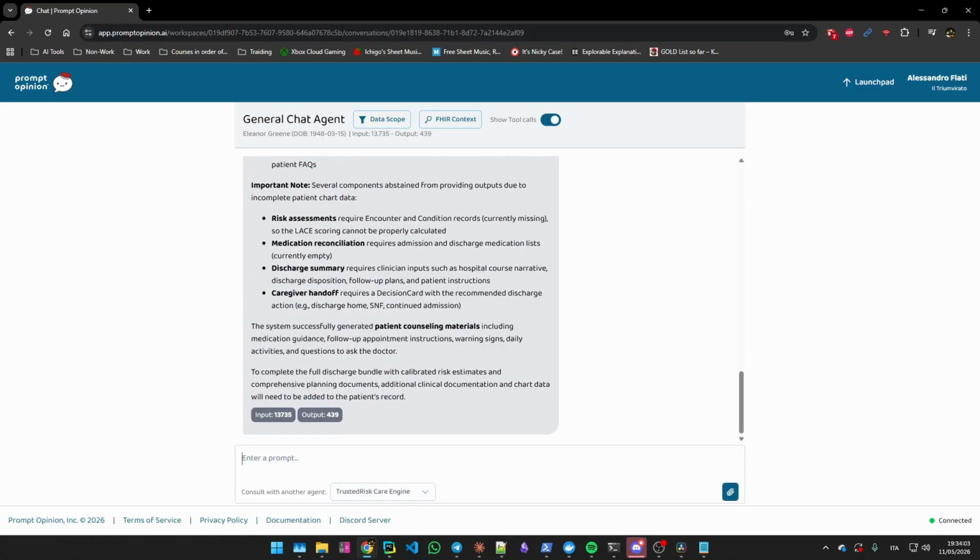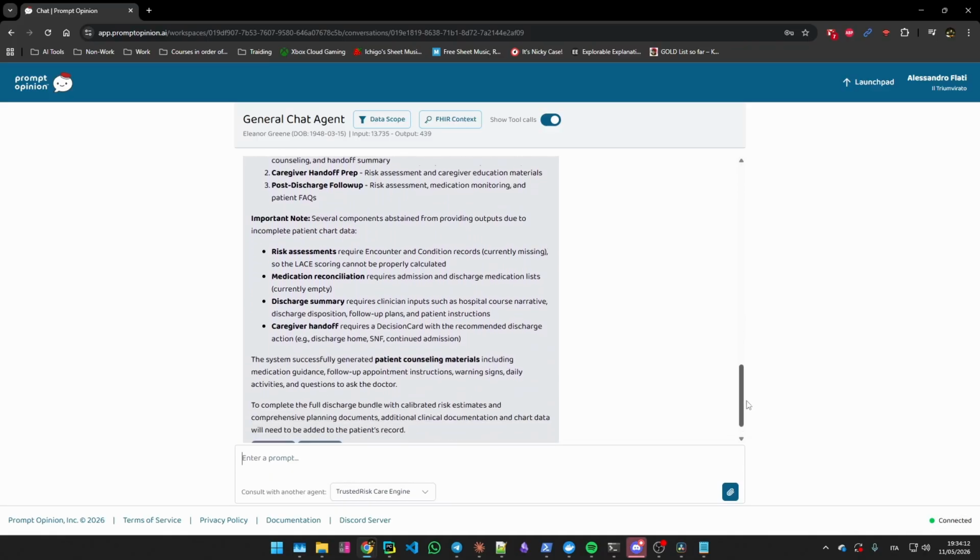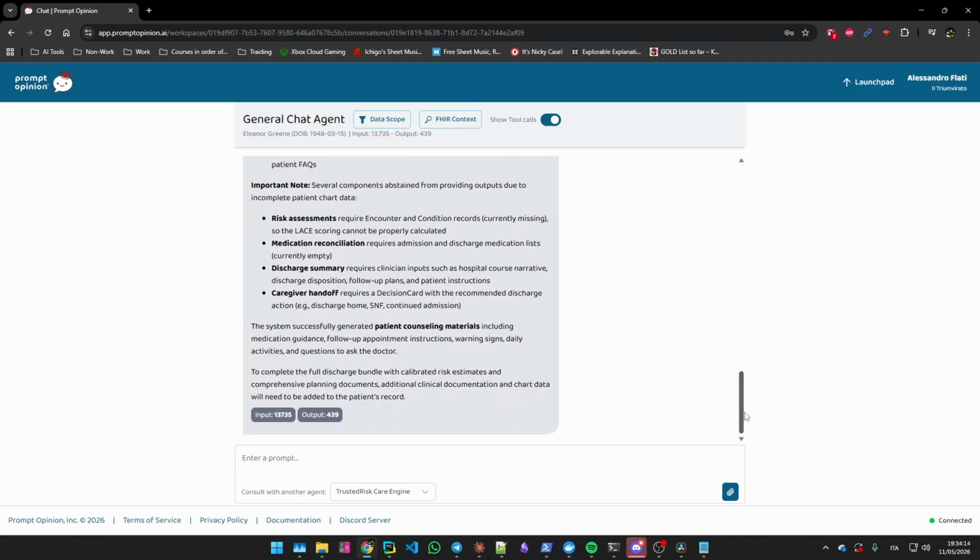Missing chart observation on the numeric tools. Missing clinician inputs on the scribe. Missing decision card action on the handoff. A regulator replaying this call sees a documented refusal with a reason recorded for every tool that abstained. The system commits when the data lets it and reports the gap when it does not.